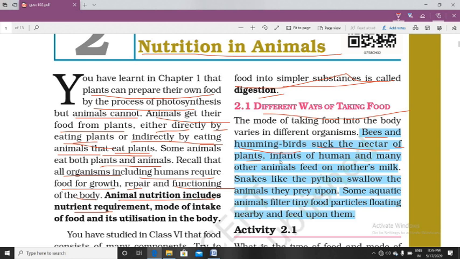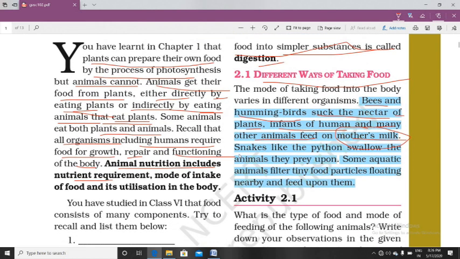Okay, then next example, infants of humans and many other animals feed on mother's milk. As बच्चों we know, infants of humans and many other animals cannot eat food and digest it, so they are dependent on mother's milk. Now, snakes. How do snakes take their food? Snakes like python swallow the animals they prey upon. They directly swallow their prey. They are not chewing, they are not sucking. Okay, they are swallowing.